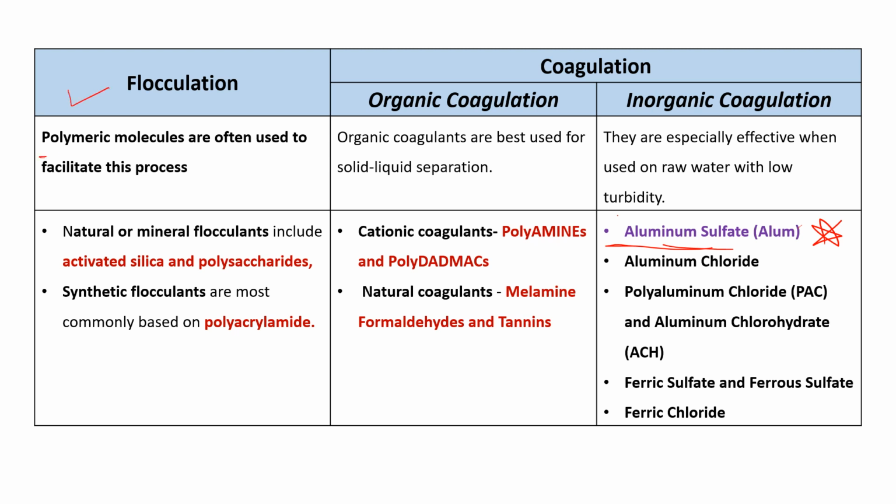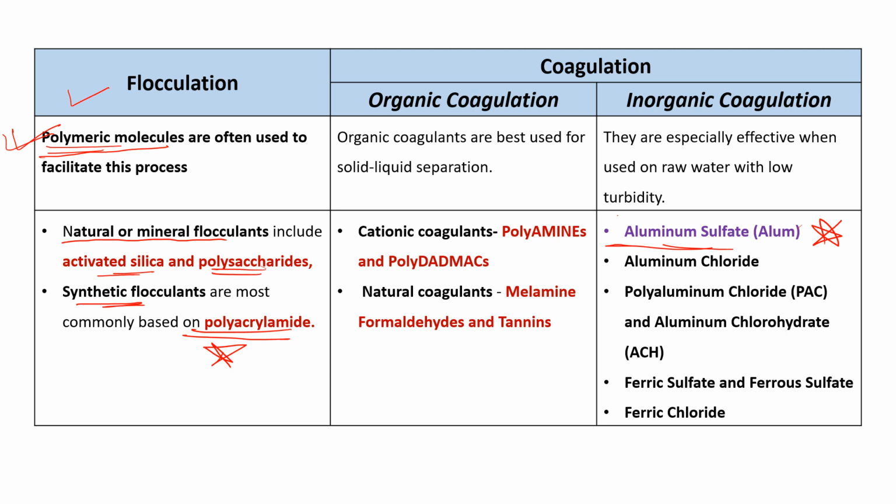Mainly polymeric molecules are often used to facilitate the process of flocculation. Now the examples: flocculants are classified into natural and mineral flocculants, which include activated silica and polysaccharide. The second one is synthetic flocculants, such as polyacrylamide. So these are very important examples.